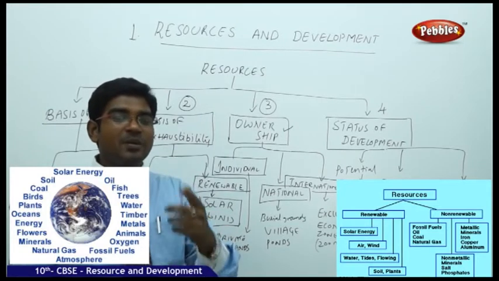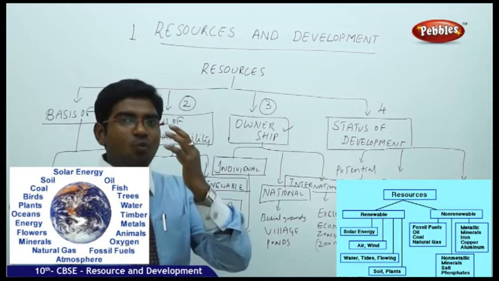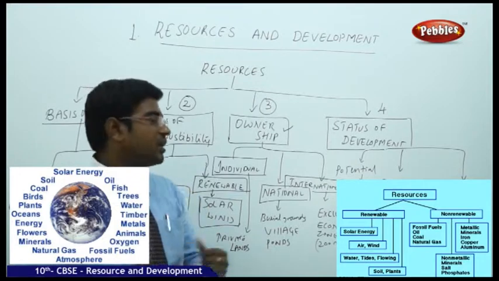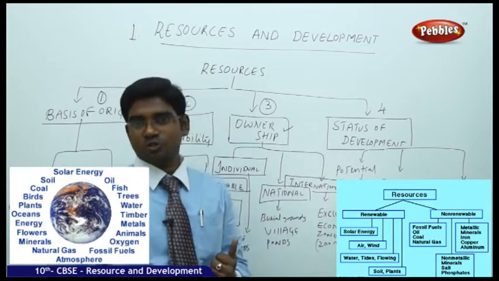Whether these are utilized properly or not, that is secondary. That is immaterial now. When we talk about the potential, what is the potential of that particular land? That is called potential here. Examples we have here: solar is the best potential when it comes to Gujarat.